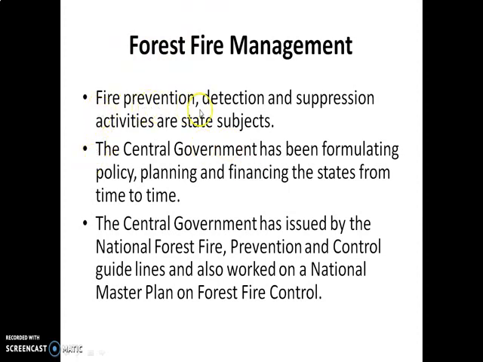Fire prevention, detection and suppression activities are state subjects. The central government has been formulating policies, planning and financing the states from time to time. The central government has issued the National Forest Fires Prevention and Control Guidelines and also worked on a national master plan on forest fire control.